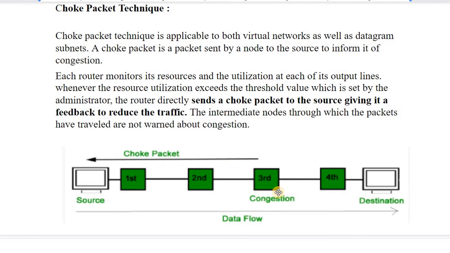So here, suppose we encounter congestion, this node will directly send the choke packet to the source. A choke packet is different from data packets. It is a special packet designed to inform the source that there is congestion, so slow down the traffic. The intermediate nodes will not get any warning regarding this choke packet. Wherever we encounter the congestion, the node will send it directly to the source itself.